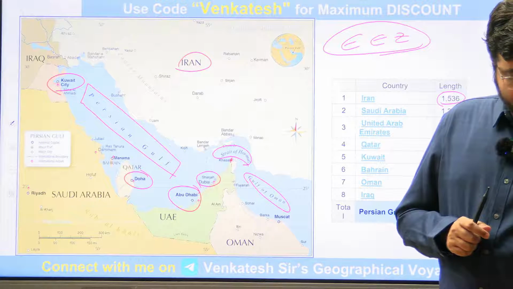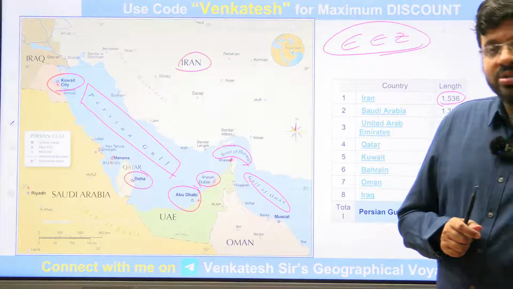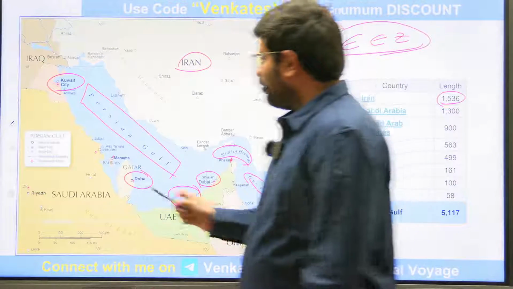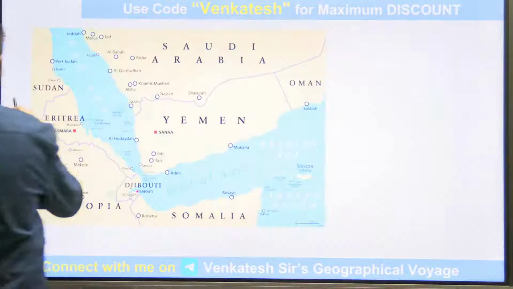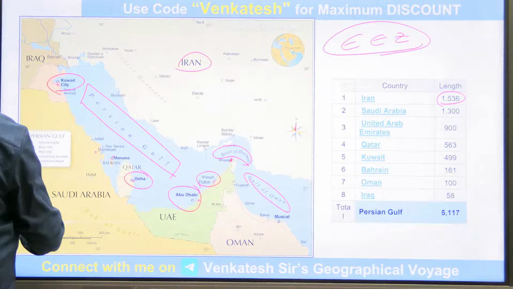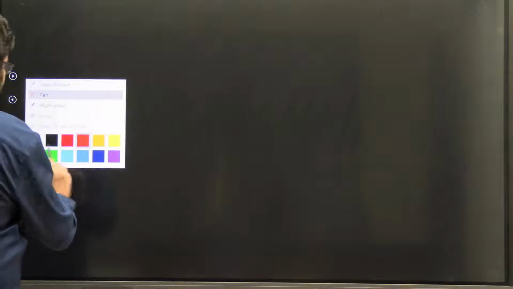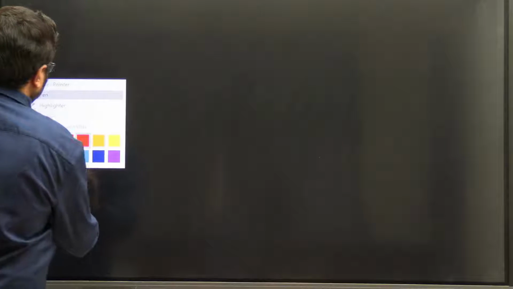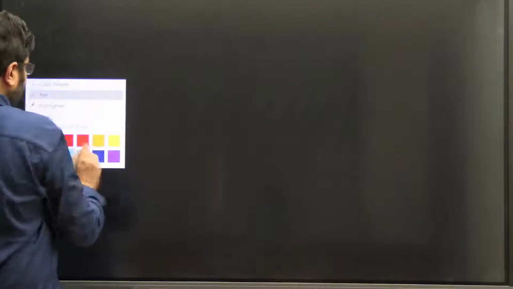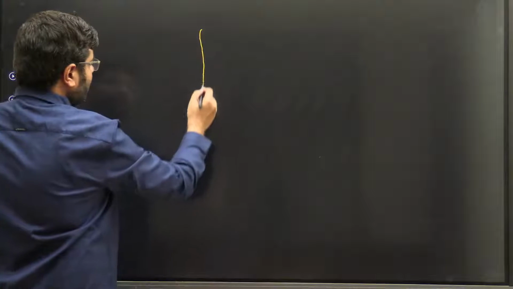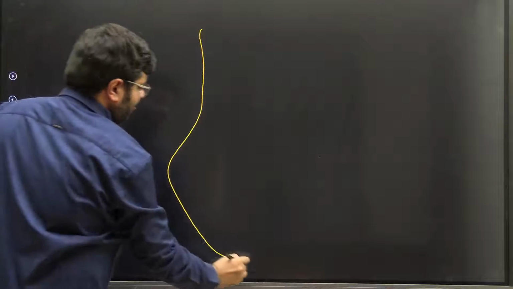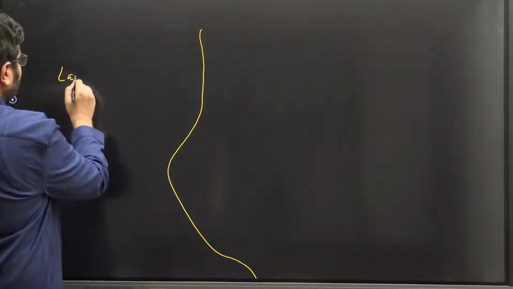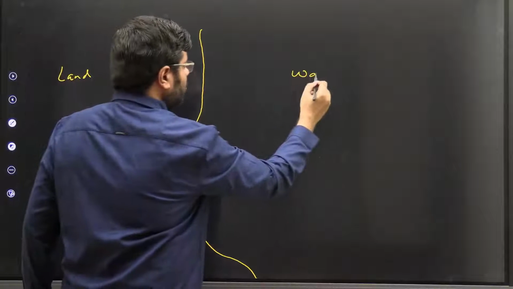See, it could be dried up. It looks like so, but a lagoon is something like this. Maybe let me show you. If you talk about a lagoon, let me see. This is the coastline. Imagine this is land. This is water.